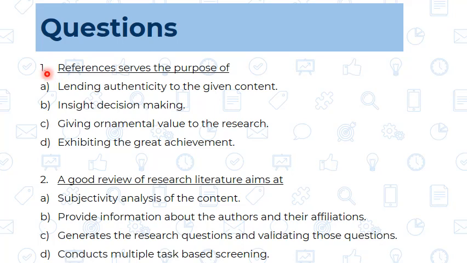Now the second question: a good review of the research literature aims at: first, subjectivity analysis of the content. Second, providing information about the authors and their affiliation. Third, generating research questions and validating those questions. And fourth, conducting multiple task based screening. So these are the two questions. You can answer them in the comment box.